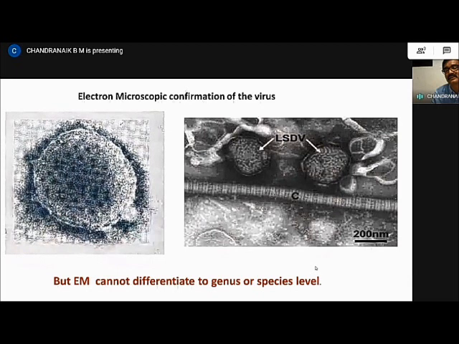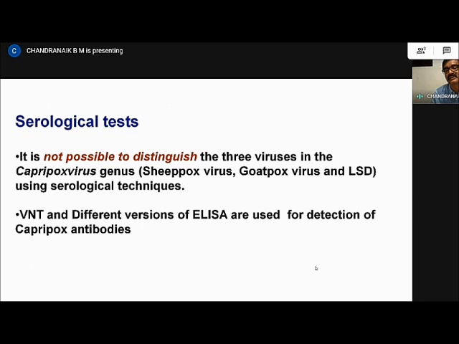The other technique is electron microscopy confirmation of the virus. This is a very good means of detection and confirmation of the virus, but it has the limitation that it cannot differentiate up to the level of genus or species, because except for parapox viruses, all pox viruses look the same under electron microscopy. However, this is a very good technique to diagnose if facilities are available. And then the serological test.